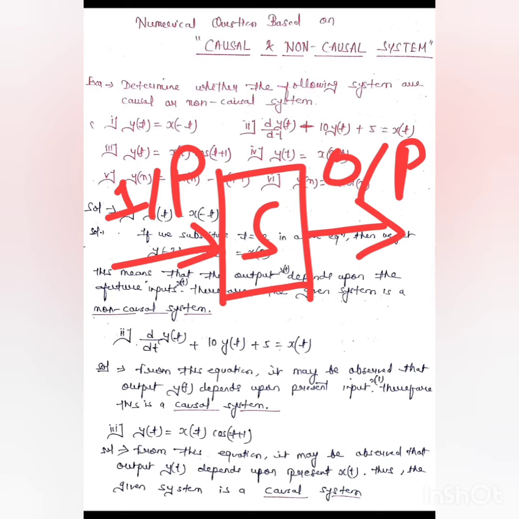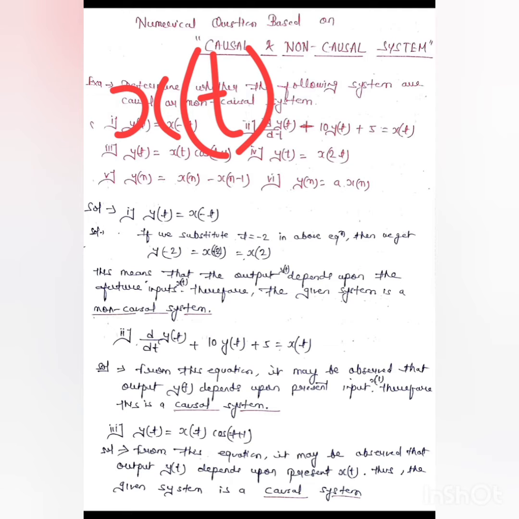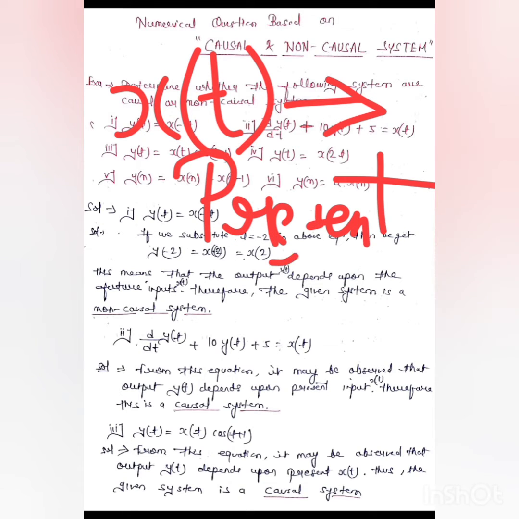And what is present input, what is past input, and what is future input? Let me explain. If in the expression here we have x(t), then it denotes present input.